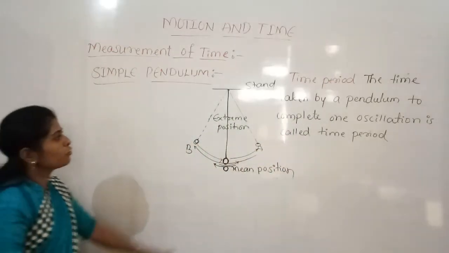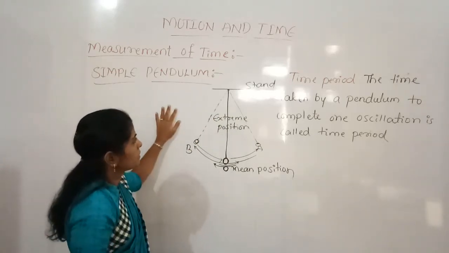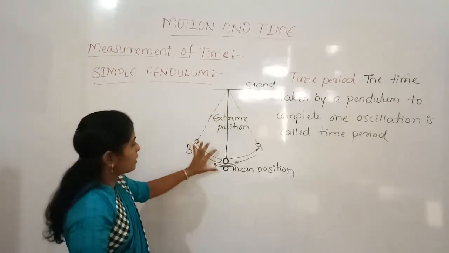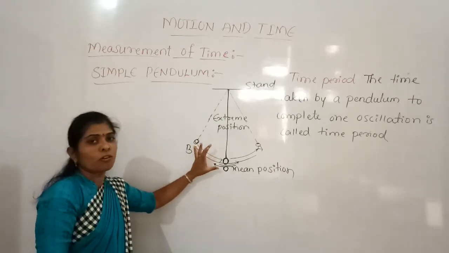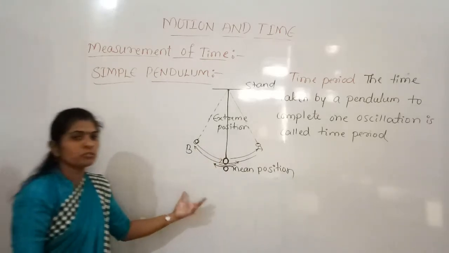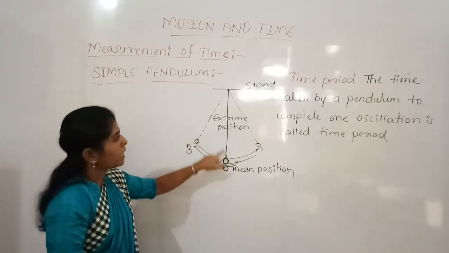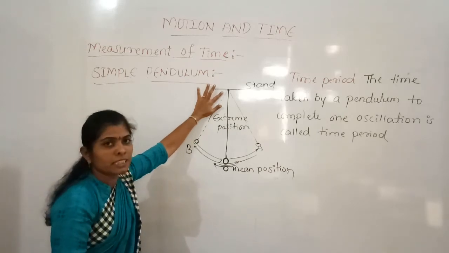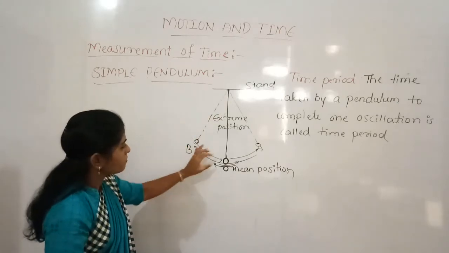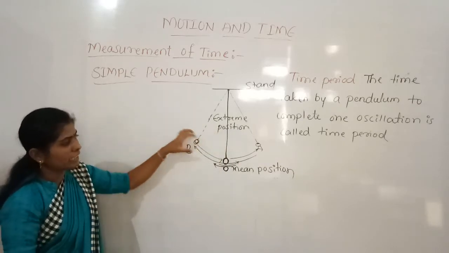So for this you need this arrangement. If you want to do this activity, just take a stand and a thread, and a metallic ball. If it is not available, just take a stone. The piece of stone also you can use to do this activity. Tie the stone to the thread and suspend it freely from the stand. Do not disturb the stand, and just drag this ball which is suspended to the thread.